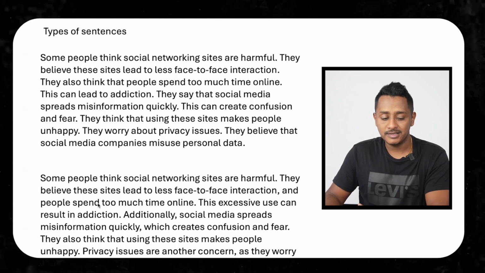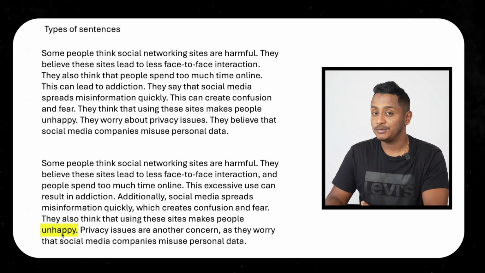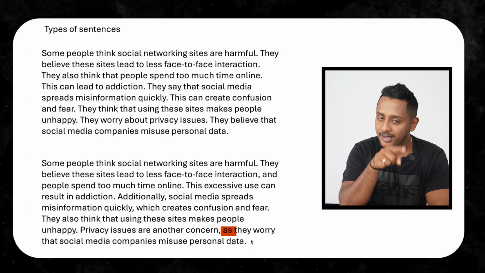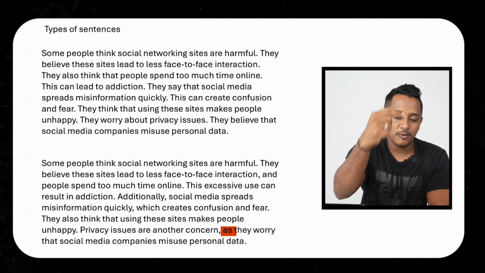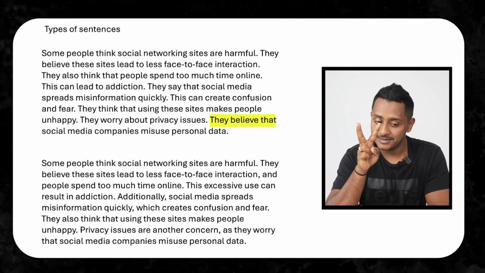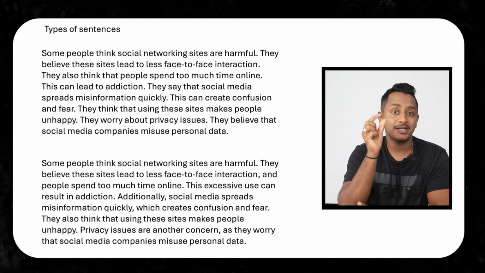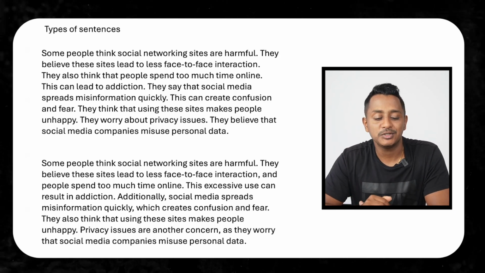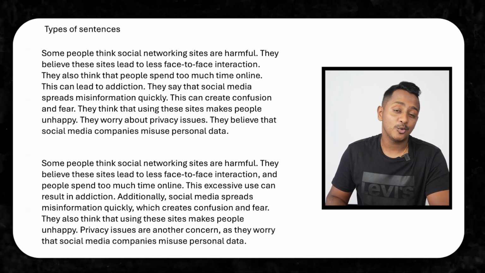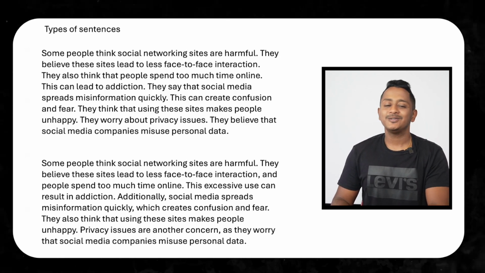If we continue, they also think that using these sites makes people unhappy. Simple sentence. This is the 3rd simple sentence I'm using. Will that be a problem? No problem. Privacy issues are another concern. Look at this word, as. In the above paragraph, we have they worry about privacy issues. They believe that social media companies misuse personal data. There are 2 sentences. Now what we did: privacy issues are another concern, or you can say they worry about privacy issues as they believe that social media companies misuse personal data. The word as, if, while, though, although, anything you invoke in between or in the beginning, it makes a complex sentence. So it's very simple.